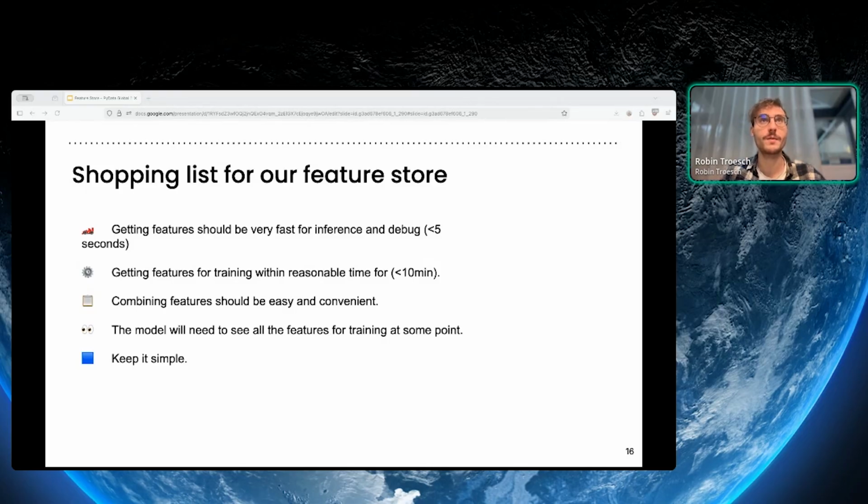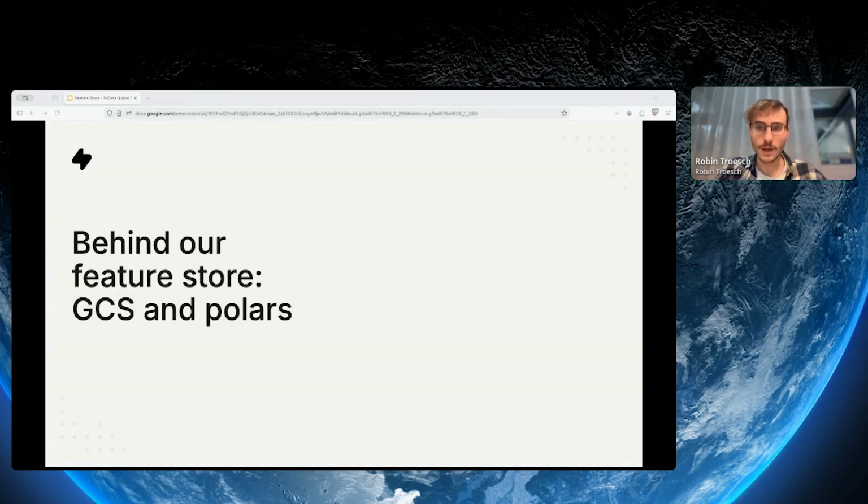So this was still a requirement, but we would need to shift around the whole feature process so that we don't explode in memory too early on in the pipeline. And we had a guiding principle, which was also to keep it simple and maintainable. So now let's take a look at how we built this.